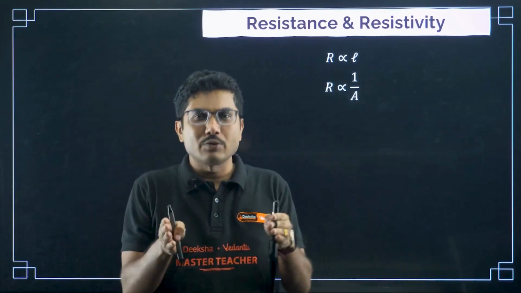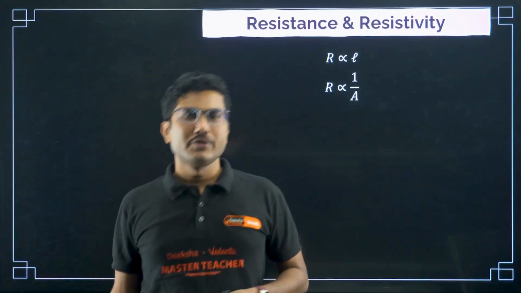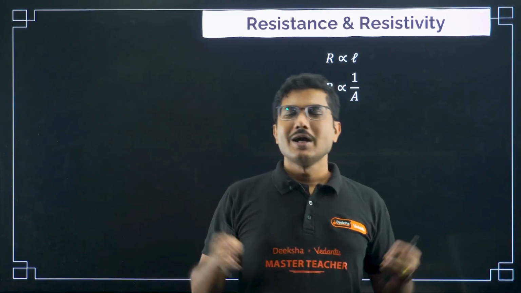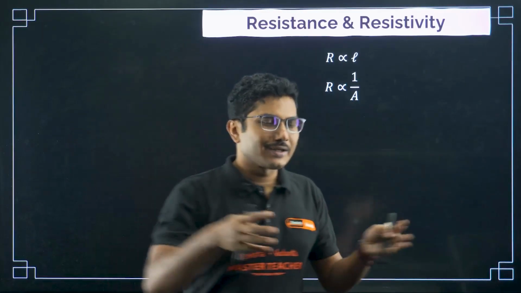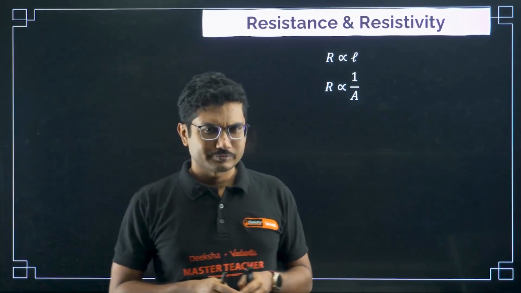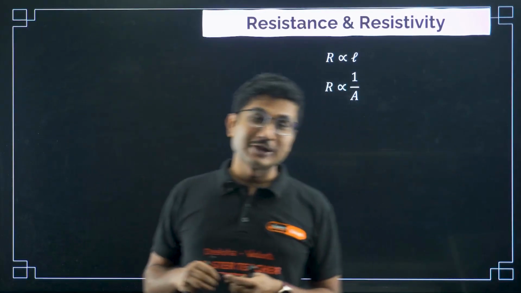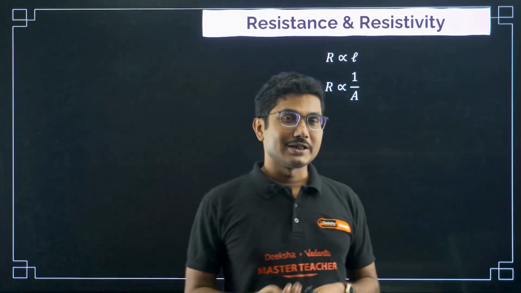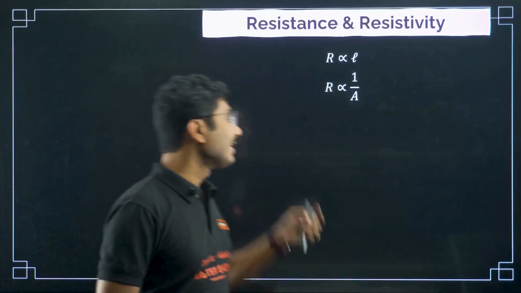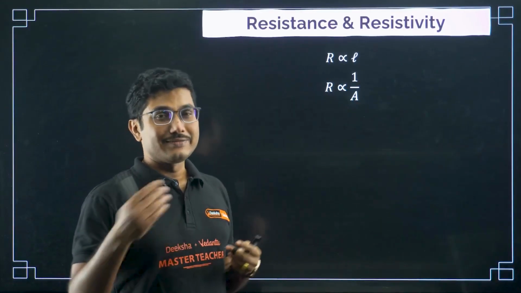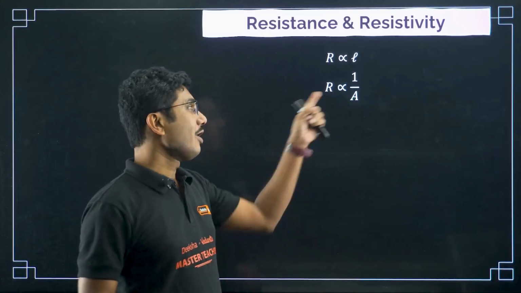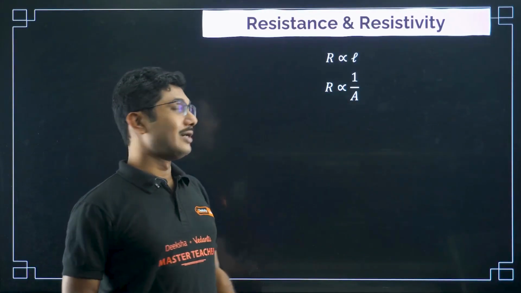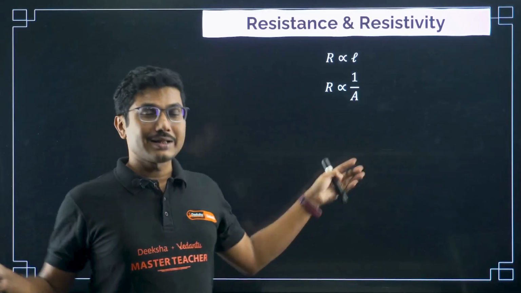If the road is narrower, then you will not be able to drive through it. For example, Bangalore traffic, right? If the road is narrower, there is a choke point, all the cars go there and get stuck. For example, if you are traveling to Silk Board Junction, if you know that area, you can imagine one of the most congested places in entire Bangalore, right? So the narrower the road, the more difficult it is for you to cross. So if the area is smaller, the resistance will be high. If the area is bigger, then resistance will be low.